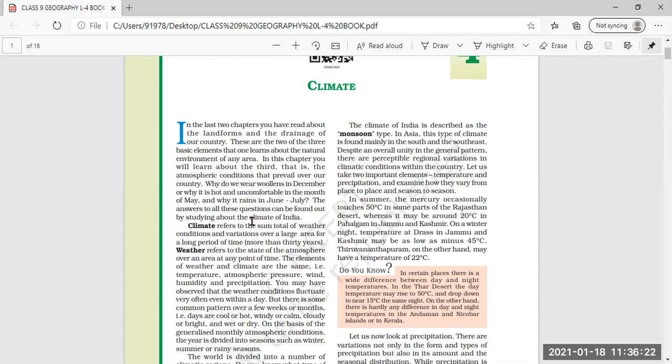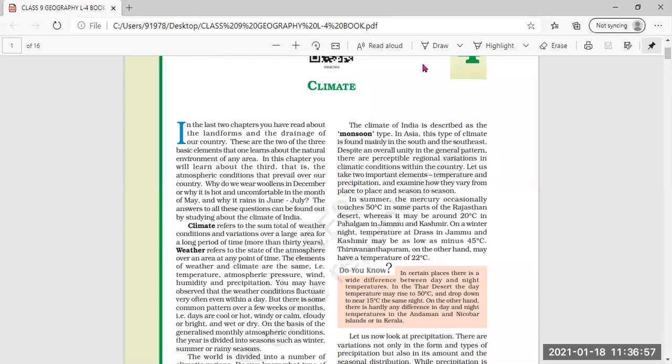Now, why do we wear woolens in December, or why is it hot and uncomfortable in the month of May? Why does it rain in June and July? All these questions arise, and the answers can be found by the study of the climate of India. Why do we wear woolens? Why is it very hot and uncomfortable in May? When does it rain? The clear main reason is the climate of India, the change in the climate of India.